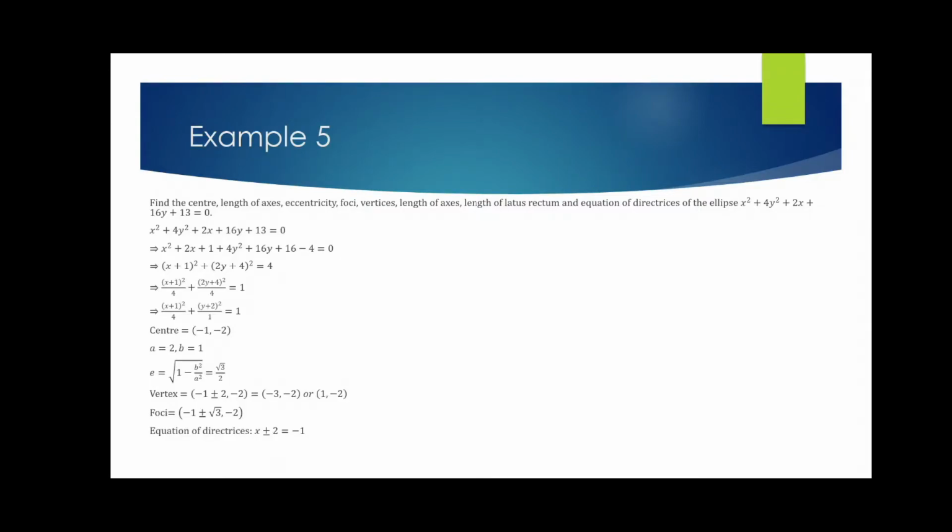Okay, so here I have made a slight mistake. So this is x equals h plus minus a by e. So a by e is basically 4 by root 3, that is equal to h. H is minus 1. So that should be the equation. So please do rectify this.